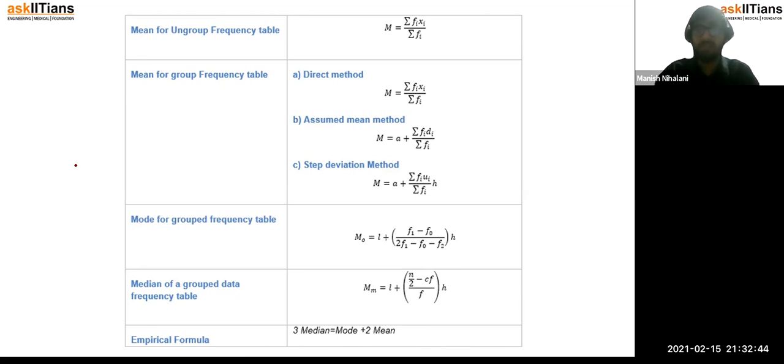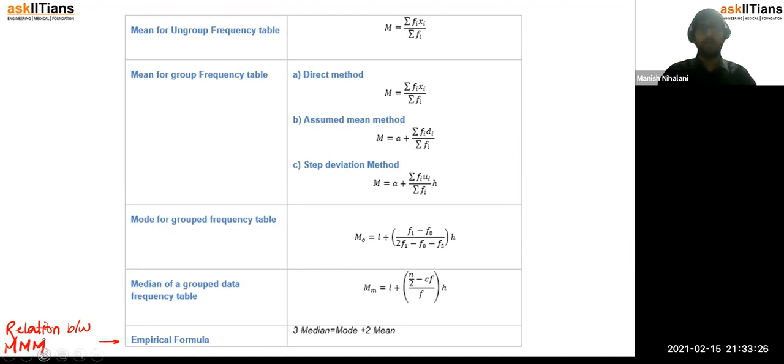So for direct method, assumed mean method, step deviation method, and the mode formula which we just now saw, where instead of I you have h. I was your class width, h is your class width here. Median ka formula we have already seen, that is L plus n by 2 minus cf upon f. Then we have a very important formula, the empirical formula: 3 times median is mode plus 2 times mean. This is the only empirical formula which will give you the relation between mean, median, and mode.